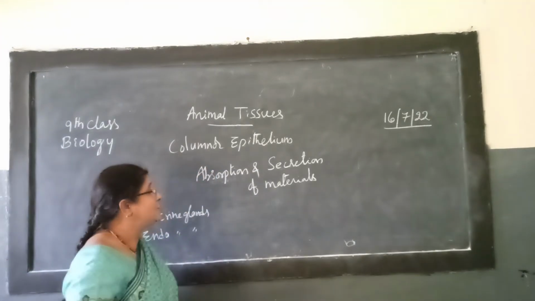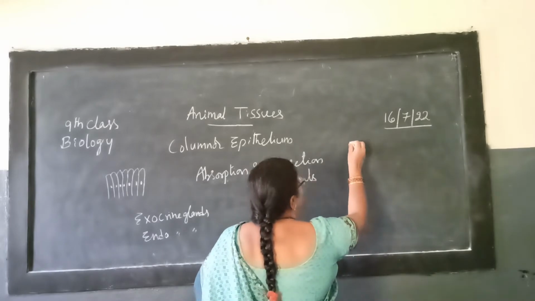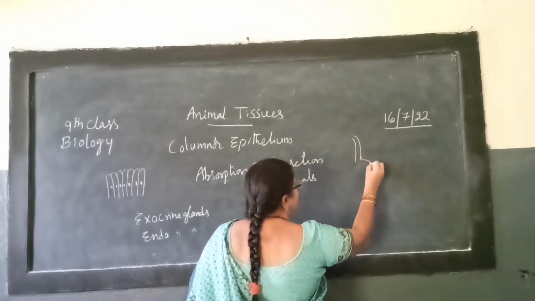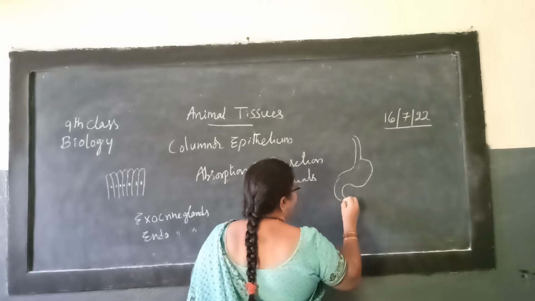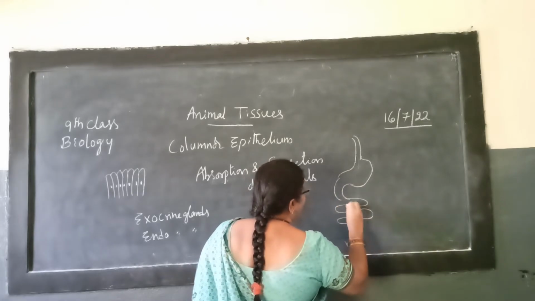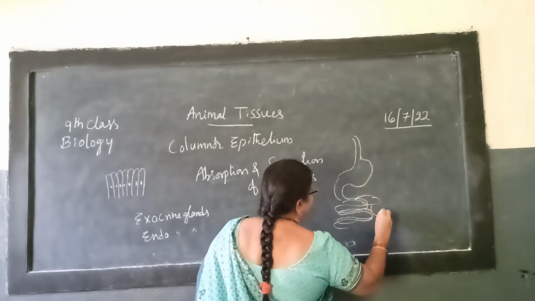Is it ready, children? So for example, if we take the human digestive system, we have the stomach and the small intestine.